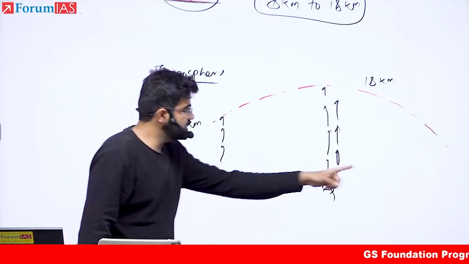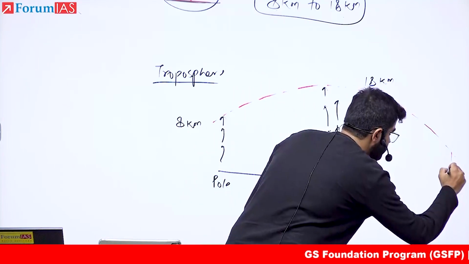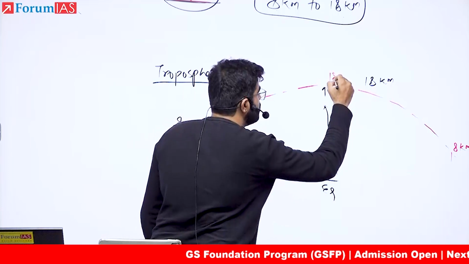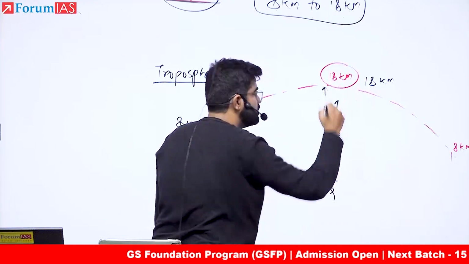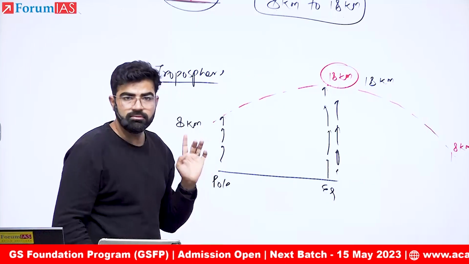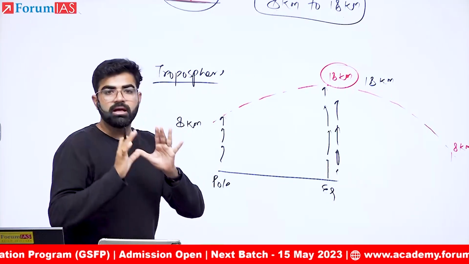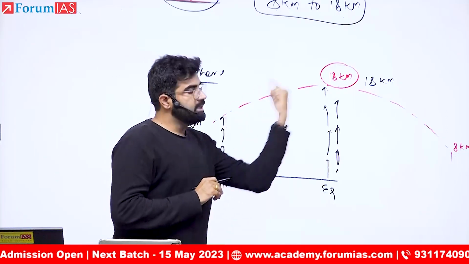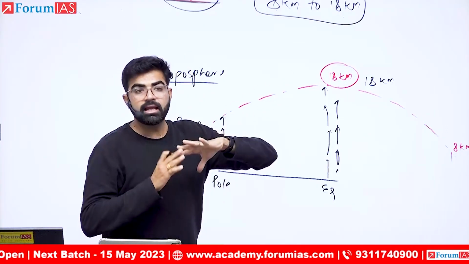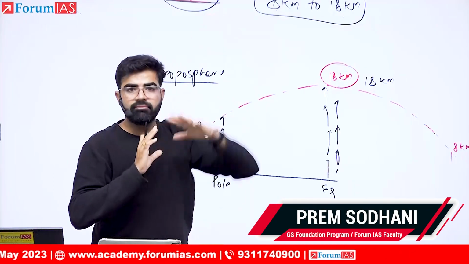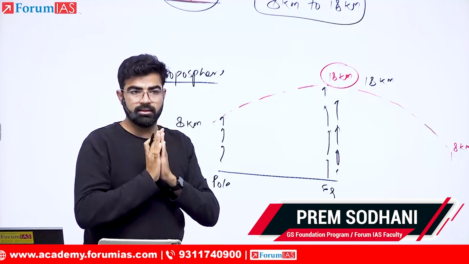This is one pole, this is another pole, and again the height here is 8 kilometers. So over the equator you will always find greater heights of the troposphere, and over the polar area you will always find lesser heights. By this definition, the troposphere is the layer up to which air can be convected or lifted. After this, there is no mixing of air.